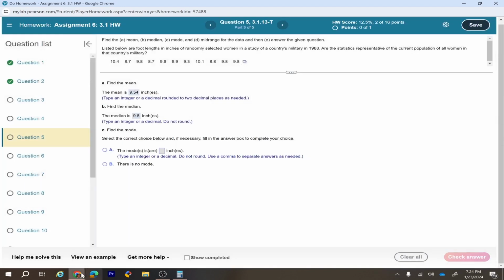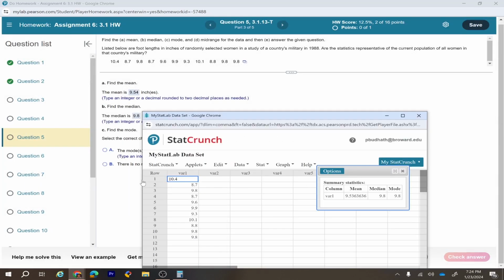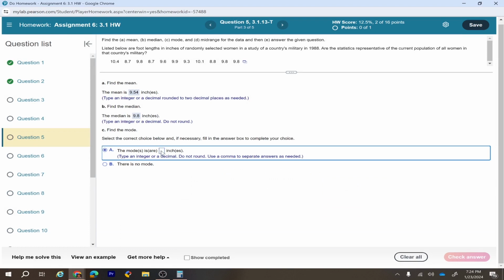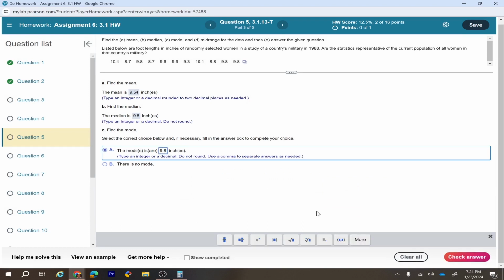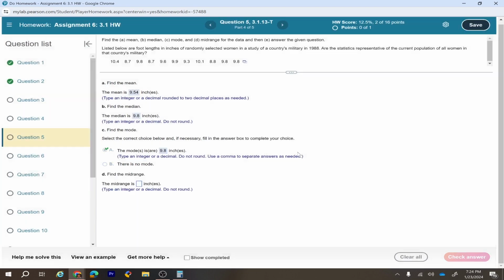And the mode is, what is the mode? 9.8 again. So the mode is 9.8 inch. Mode means the most frequently repeated number.